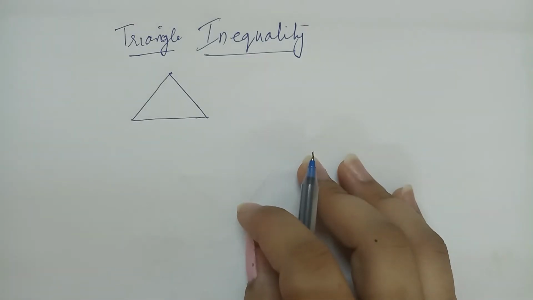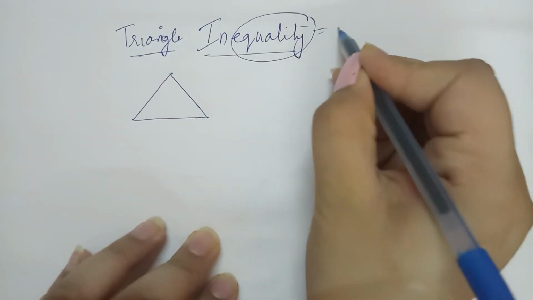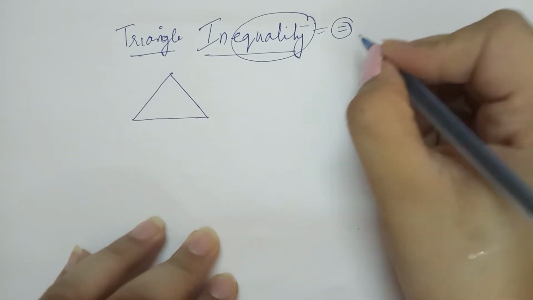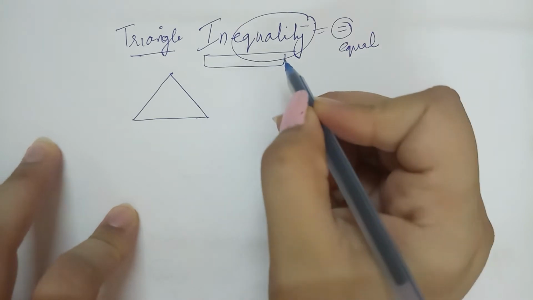the meaning of inequality. So what is the meaning of inequality? Equality we all know means something that is equal. And what is the meaning of inequality here?